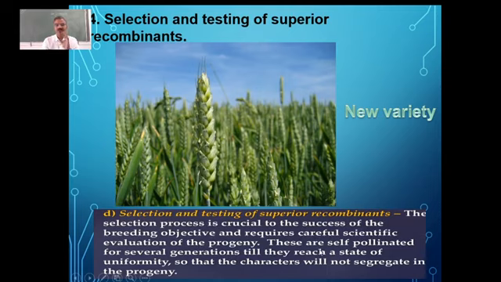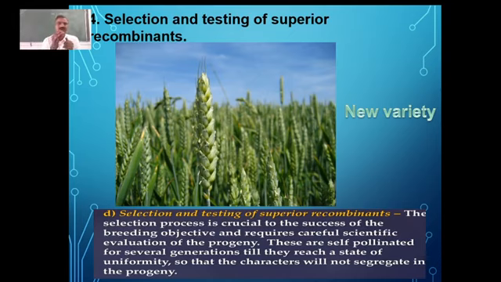Once we select them, we have to increase them in number. Because out of thousands of seeds we have got, maybe 3 or 5 may have the superior recombinants. So for that, we have to go for multiplication, which is done by self-pollination.